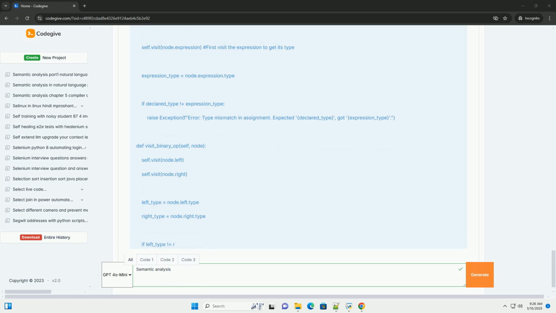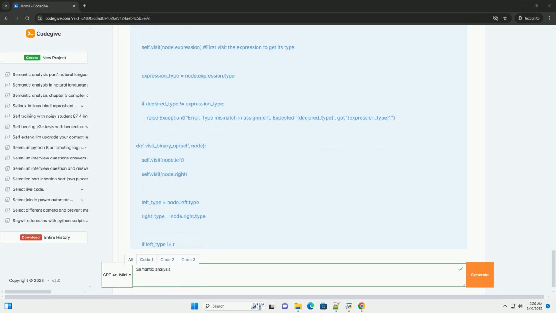visit_binary_op(node) visits the left and right operands of the binary operation. Checks if the types of the operands are compatible. Determines the type of the result of the binary operation. visit_variable(node) checks if the variable has been declared. If so, it retrieves the type of the variable from the symbol table.